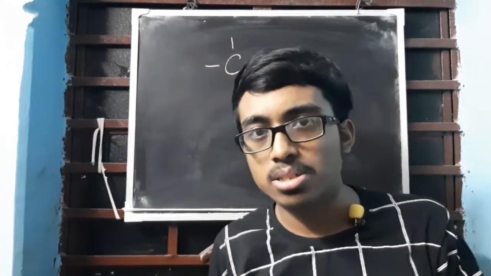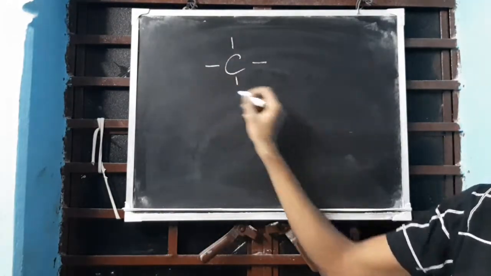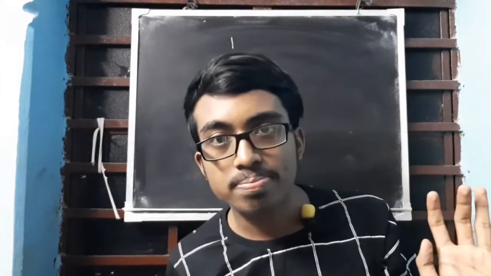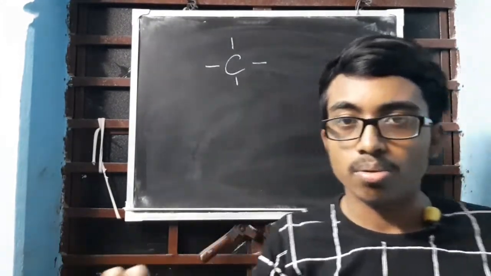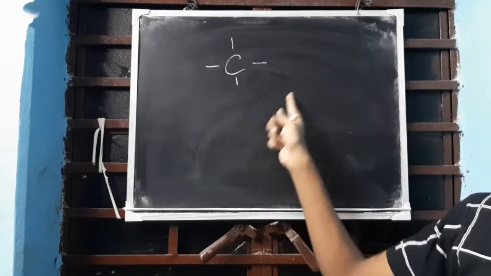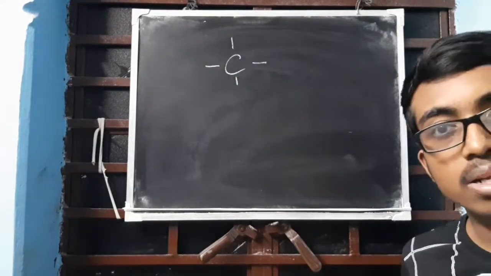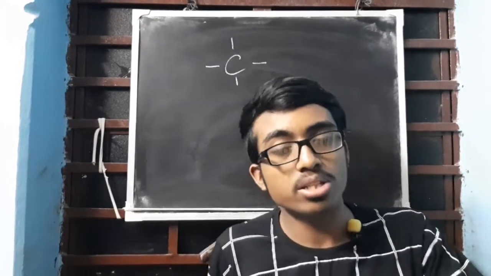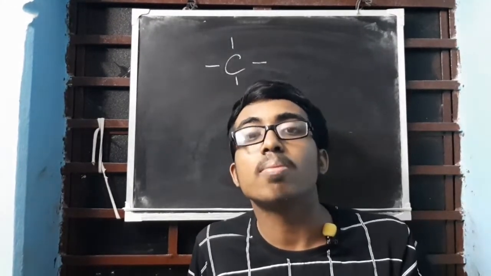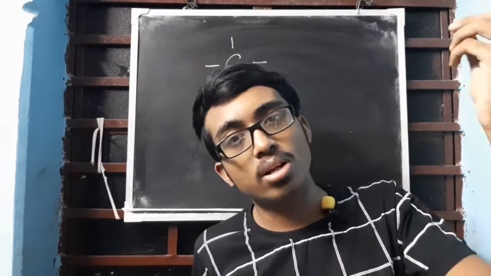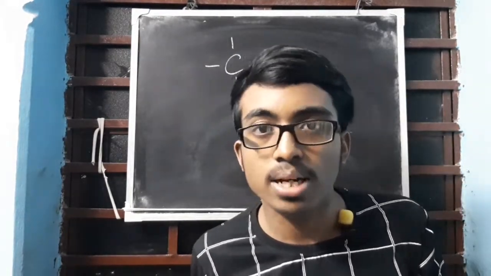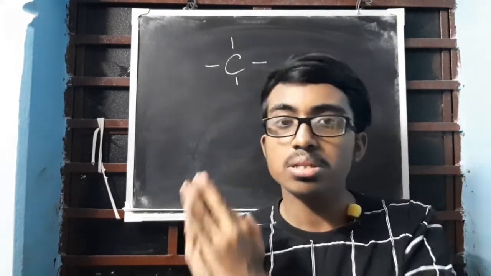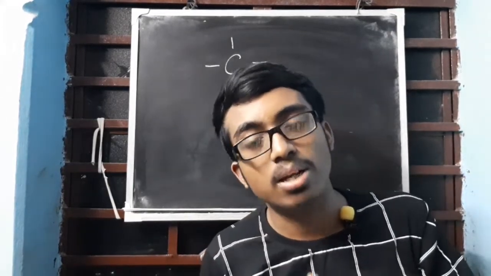First understand this. It can share a maximum of 4 electrons. So it can have 4 single bonds. Okay, no double bond, triple bond right now, only single bonds. Clear? This is called tetravalency. What is tetravalency? The ability of carbon to form 4 single covalent bonds is tetravalency of the carbon atom. Clear? So the first unique property of carbon is tetravalency.